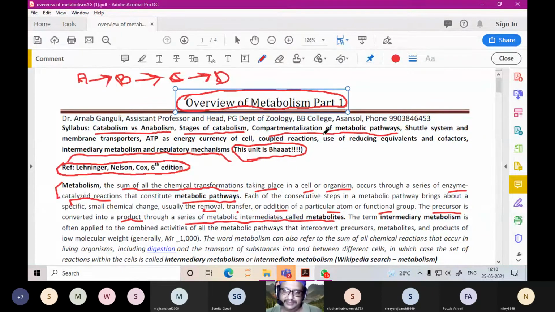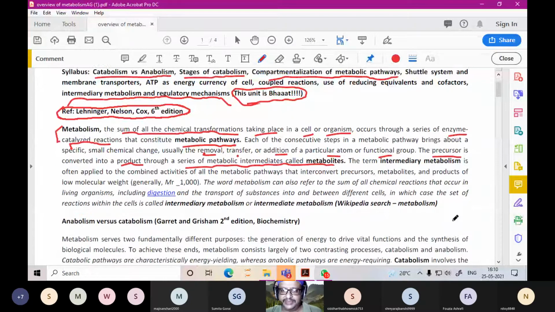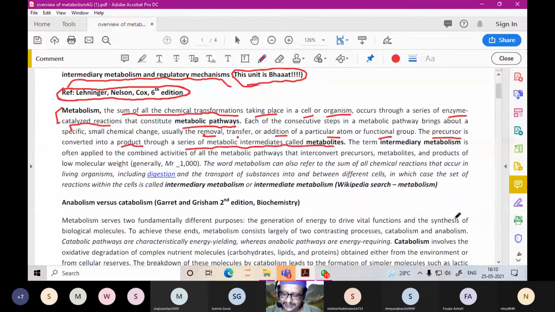Now comes a term that is known as intermediary metabolism. The term intermediary metabolism or intermediate metabolism, this definition has been taken from Wikipedia.